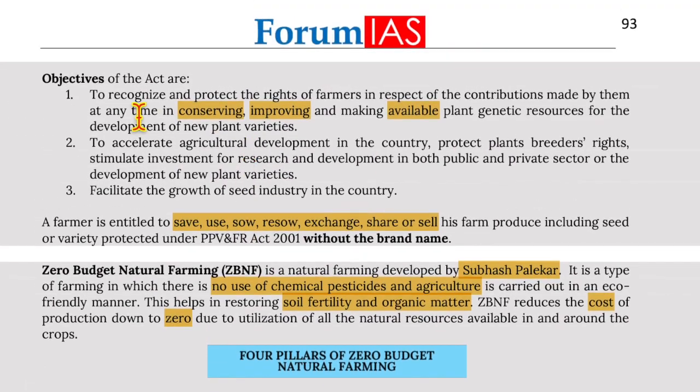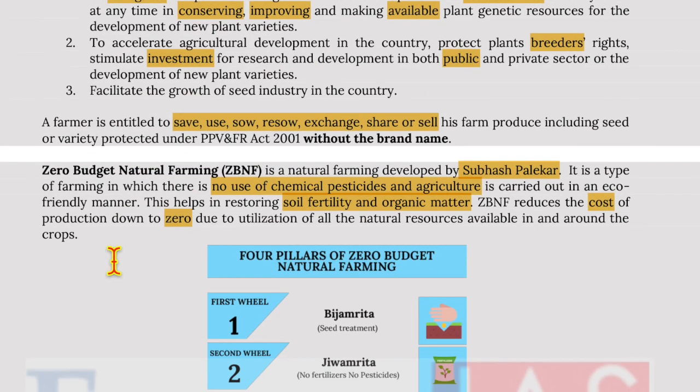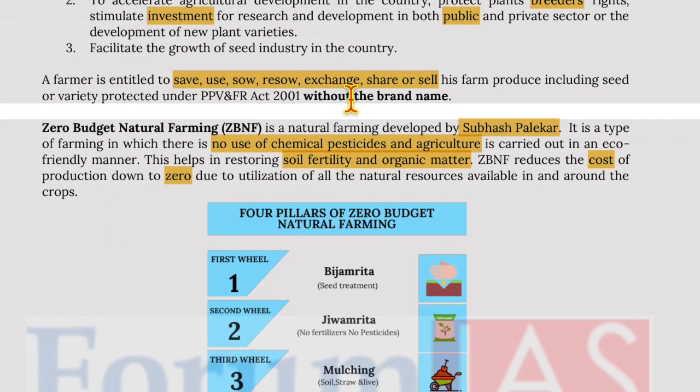The objectives of the Act are to recognize and protect the rights of farmers in respect of contributions made by them at any time in conserving, improving and making available plant genetic resources for development of new plant varieties, to accelerate agricultural development in the country, protect plant breeders' rights, stimulate investment for research and development in both public and private sector for the development of new plant varieties, and facilitate the growth of seed industry in the country. Now, a farmer is entitled to save, use, sow, resow, exchange, share or sell his farm produce including seeds of a variety protected under the Act without brand name.